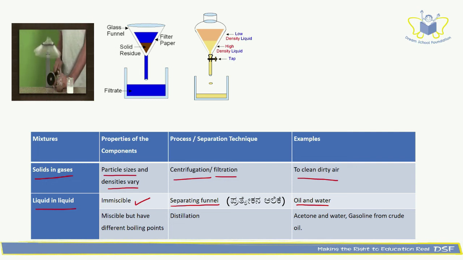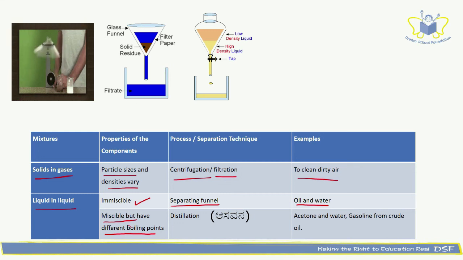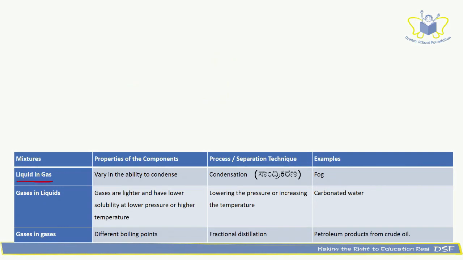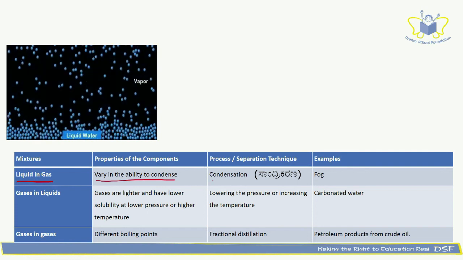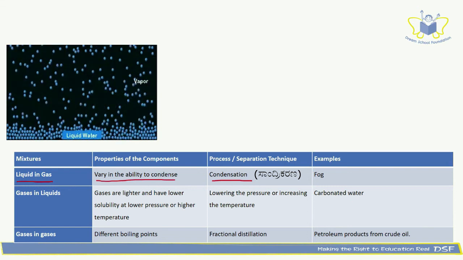Next up is liquids which are miscible with each other but have different boiling points. Then we can use distillation. Examples are acetone and water, and gasoline from crude oil, etc. Now let us look at liquid in gas. The property we are going to consider is variation in the ability to condense. Hence, we can use the condensation technique to separate the mixture. An example is fog.